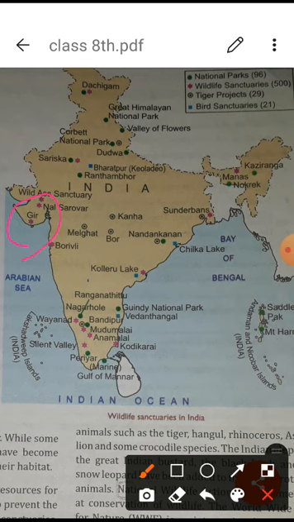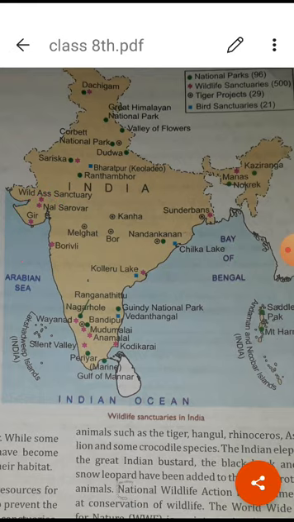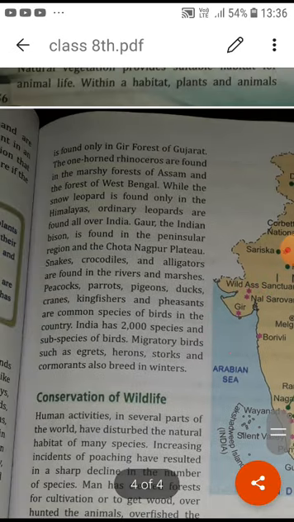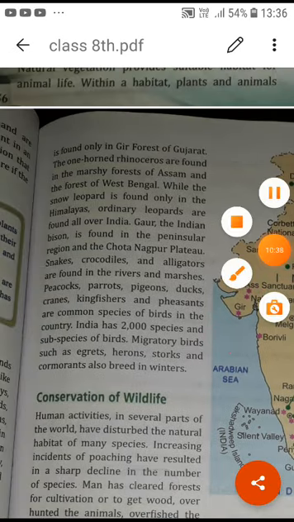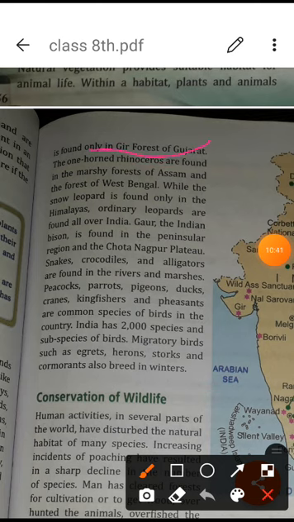Other places are also very famous for other kinds of animals. Okay, so we can find here, as I explained to you, the Gir forest of Gujarat. The one-horned rhinoceros are found in the marshy forests of Assam and the forests of West Bengal. Okay, so Assam and West Bengal are famous for the rhinoceros.